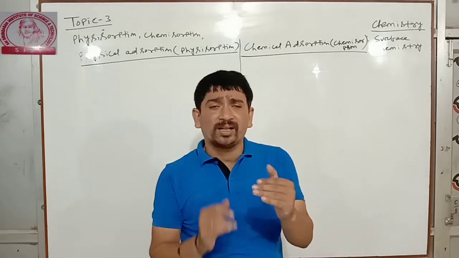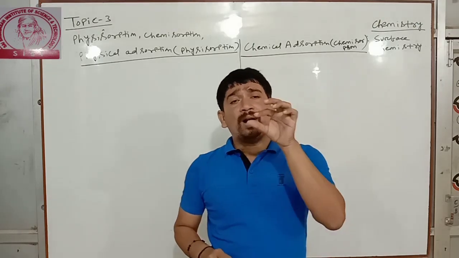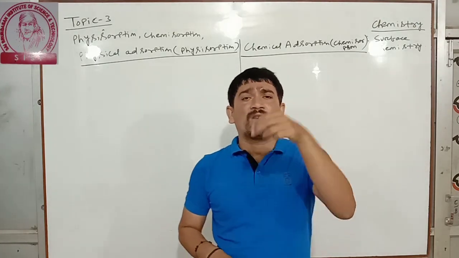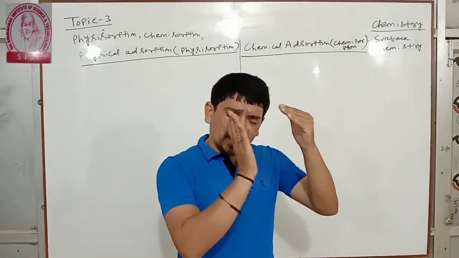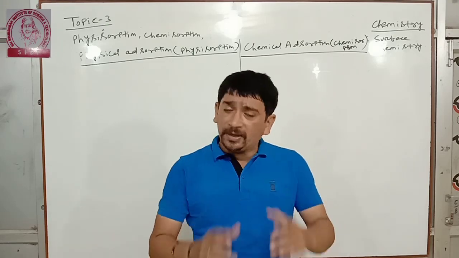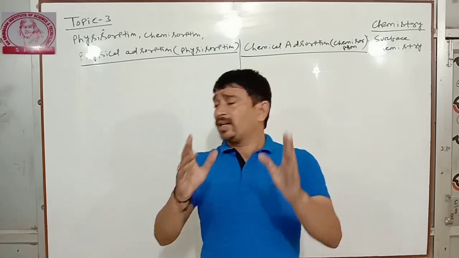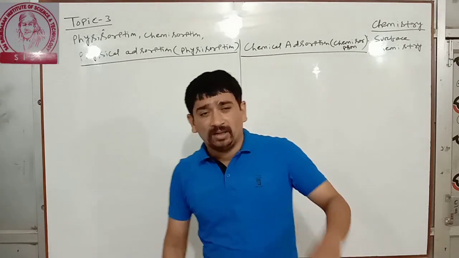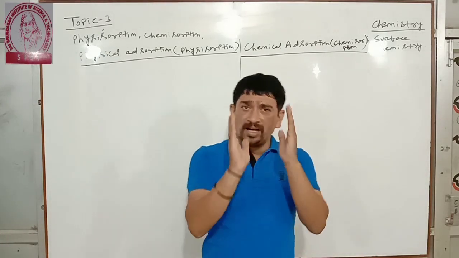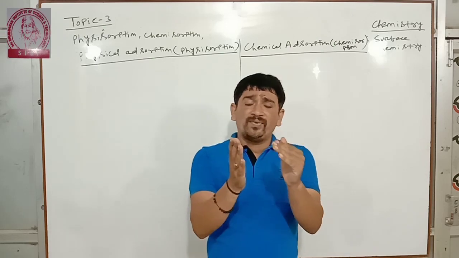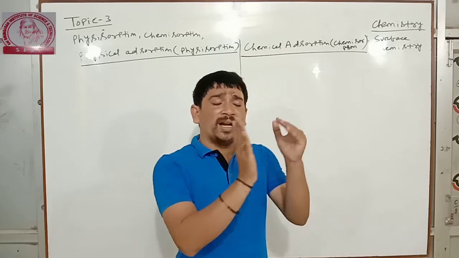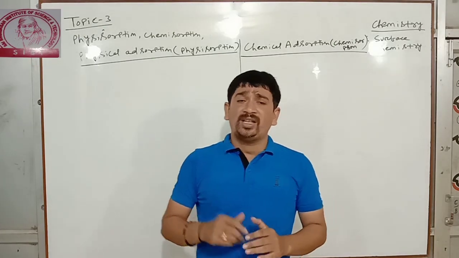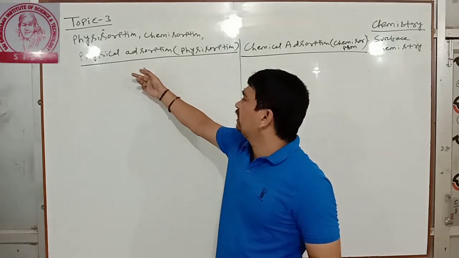So these three are very important: adsorption, adsorbate, adsorbent. Now we will discuss the forces acting between adsorbate and adsorbent. Depending upon this, the classification is physical adsorption and chemical adsorption. Physical adsorption is based on the van der Waals forces acting between adsorbate and adsorbent.